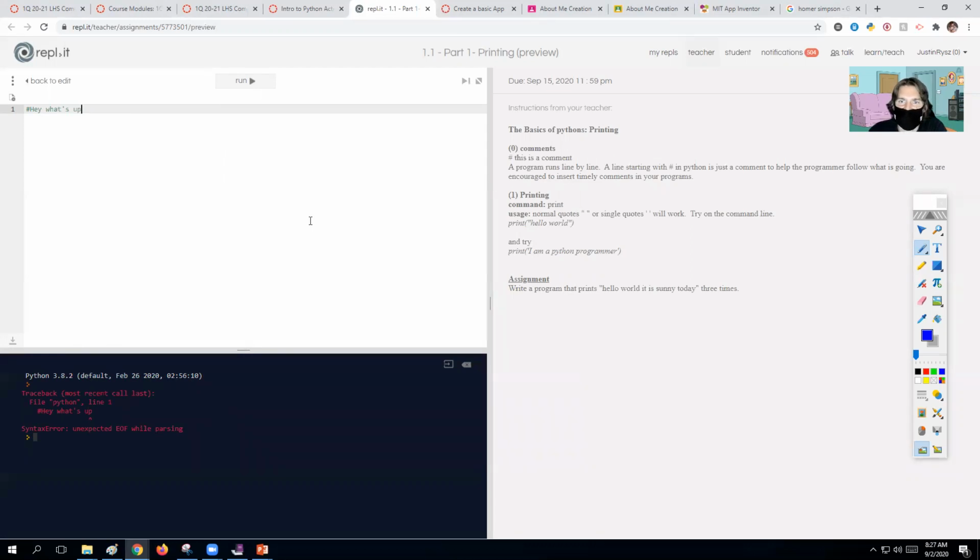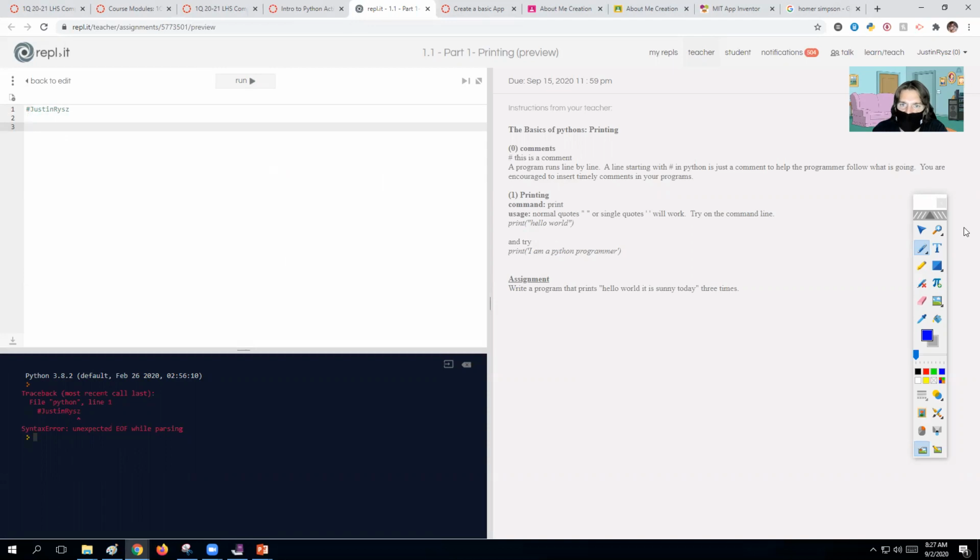So you use hashtags a lot for what's known as pseudocode. If you ever want to describe how something is done, or if we just want to put a hashtag and then our name, when we run this, that line of code won't work. Yeah, it's saying there's an error because there's nothing else going on. Okay, so next let's talk about the print command.